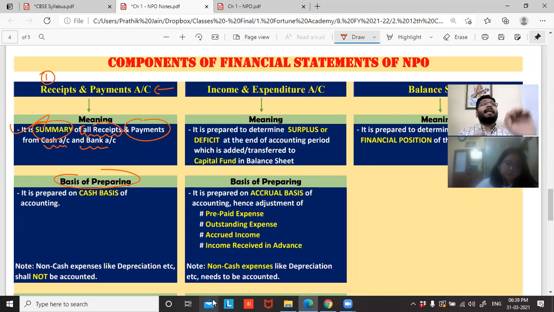Okay. So can I record depreciation? All of you know what is depreciation. We have done a whole chapter in 11 for depreciation. When I record depreciation as expenditure, do I pay money out? Do I make the payment at the time of depreciation? No. So it's a non-cash expenditure which has got no place in receipts and payment account. So non-cash expenses like depreciation will not be accounted.